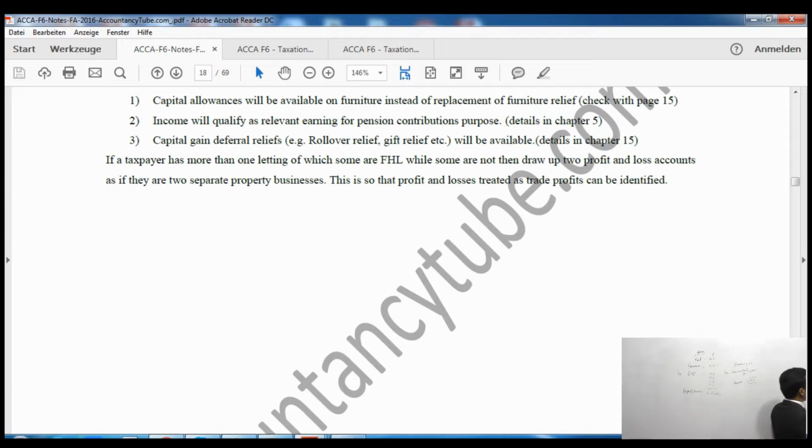That is one benefit. The next benefit is that income will qualify as relevant earnings for pension contribution purposes. Remember, we studied pensions a couple of lectures ago in chapter number 5. Income qualifying for pension relief purposes was the higher of £3,600 and UK relevant earnings. Please go back to chapter 5 and you can check it there. Under the UK relevant earnings, one of the components was income from furnished holiday letting. So that is another benefit as well.